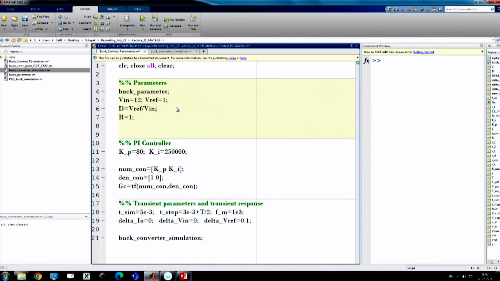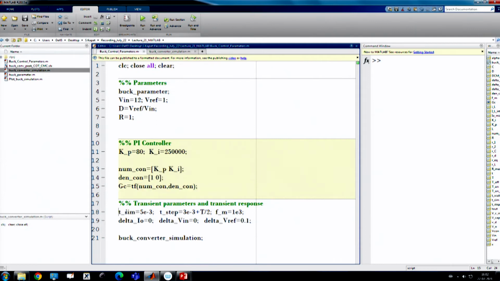So, you need input voltage 12 volt, reference 1 volt, and load resistance 1 ohm. You can change it, and I am setting a PI controller where Kp is 80 and Ki is 0.25 times 10 to the power 6. Okay, and then I can load this controller to the actual Simulink model.